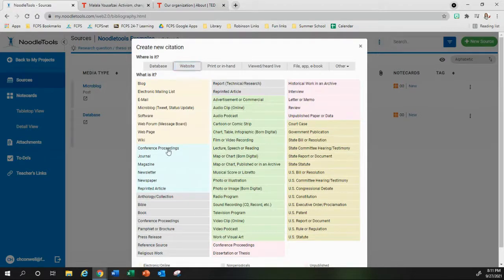Is it a journal? Is it a wiki? Is it a photo or illustration? Is it a US bill or resolution? Any of these things can be used. If you are stuck and cannot figure it out, I suggest using web page.